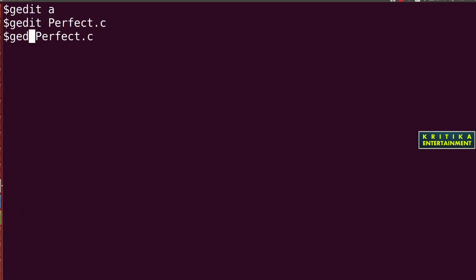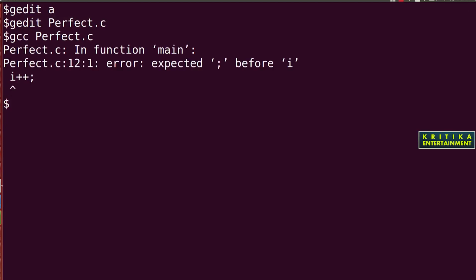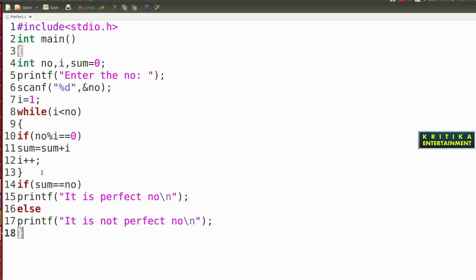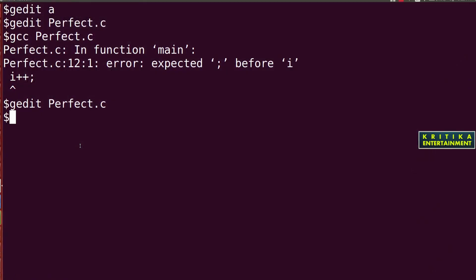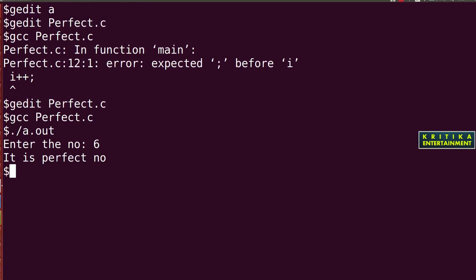So gcc. It says expected semicolon at line 12. Yes, I made a mistake here, a missing semicolon on line 12. So I fix it and run dot slash a dot out. Okay, I will enter 6. 6 is a perfect number. If you enter 7, it is not perfect.